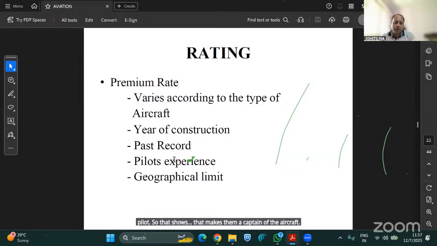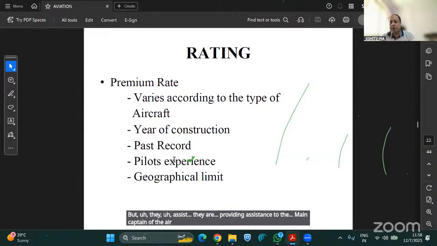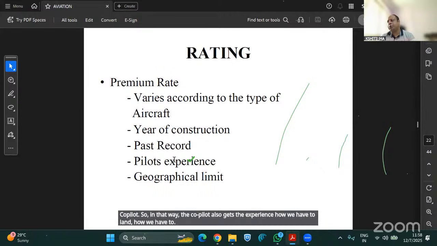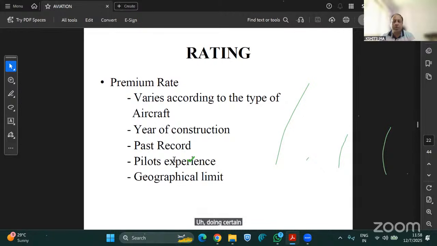And the co-pilot, who is the other person sitting just beside the pilot, can have lesser experience because they are still learning, but they provide assistance to the main captain of the aircraft. The captain's duty is that they should also provide training to the co-pilot in order to gain experience. So sometimes while landing or taking off, the role is given to the co-pilot, and the captain does the role of the co-pilot. In that way, the co-pilot also gains experience: how to land, and how to operate in certain scenarios. So it's all like that.